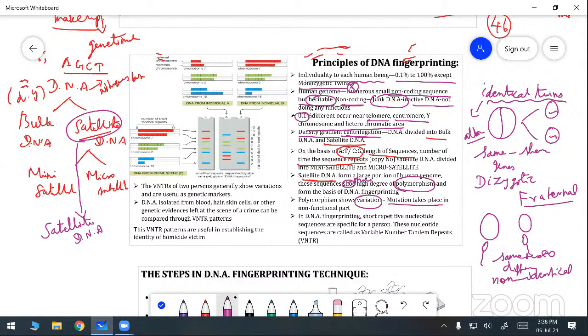Regarding the non-functional DNA part, I already told you, all the parts are helpful for doing the function, except some part. That means we can take the 0.1% like that. In that part, only the non-functional part we are calling junk DNA, or otherwise called the inactive DNA. In that region, suppose any mutation takes place, it will show somewhat variation.